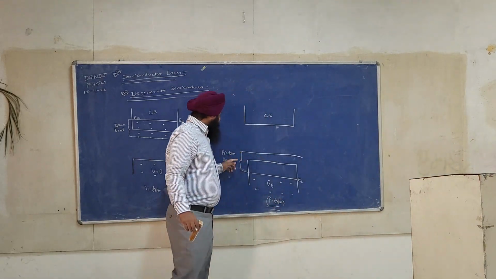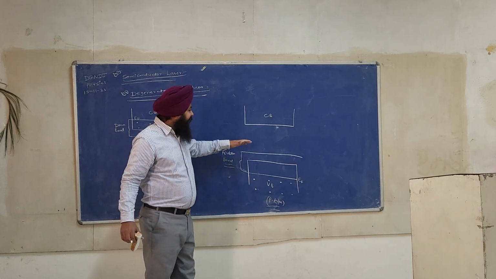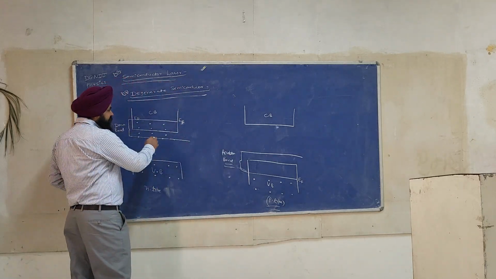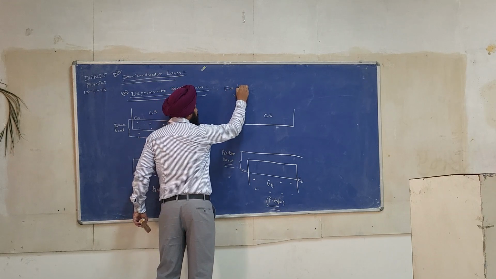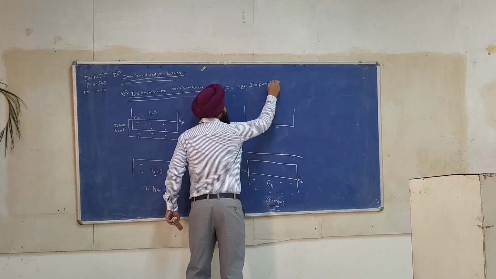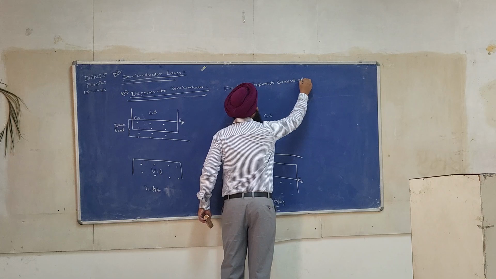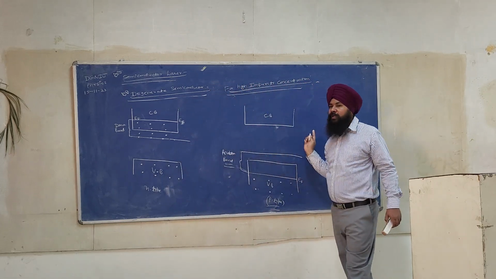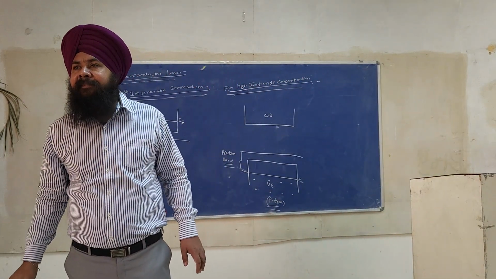In this, the acceptor level will become an acceptor band, and the Fermi level shifts into the valence band. And this is true for high impurity concentration. Both are called degenerate semiconductors. What is a degenerate semiconductor?